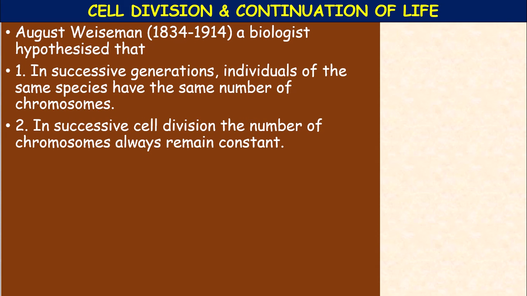Always remains constant. So this August Weismann was a scientist with poor eyesight. It was difficult for him to use a microscope to study cells, but there were other things that he could do. That is, advancement of science is not only possible by mere collection of data. Someone must think, analyze, and interpret the data. That is the scientific method.